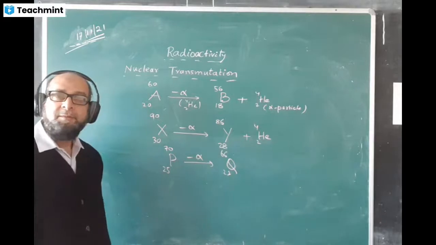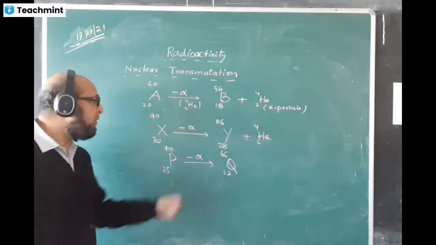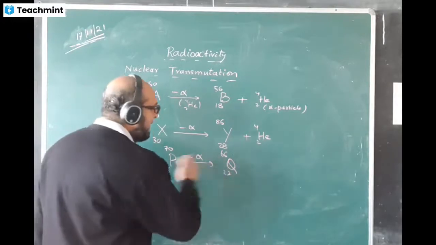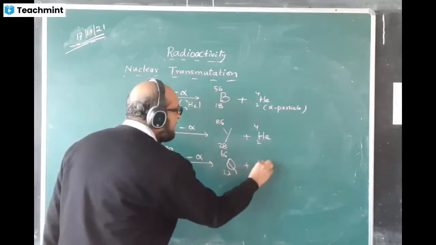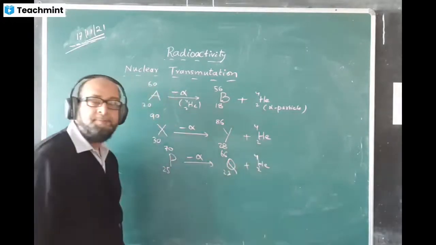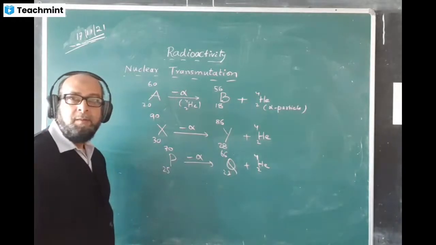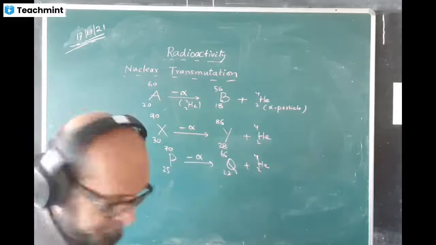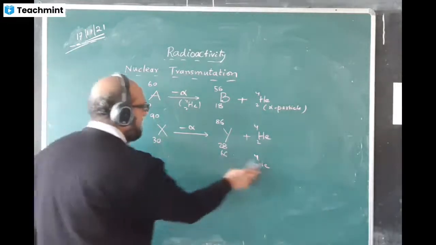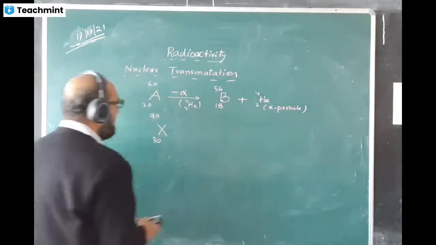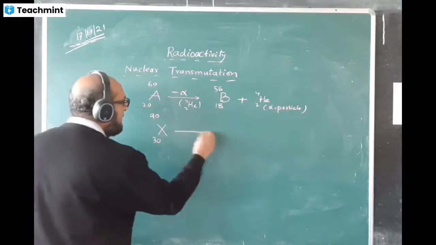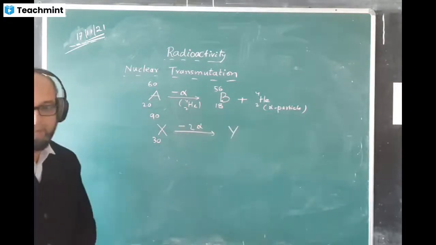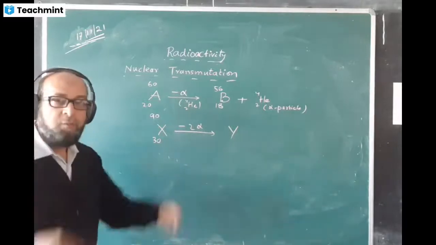Yes, you're right. And the entire reaction, how will you show? This P nucleus is changing into Q nucleus, and the entire reaction we will show this way, 2 and 4 here. Okay. But now for a change, I am writing here minus 2 alpha and X is changing into Y nucleus. Tell me the answer. What answer do you expect now?